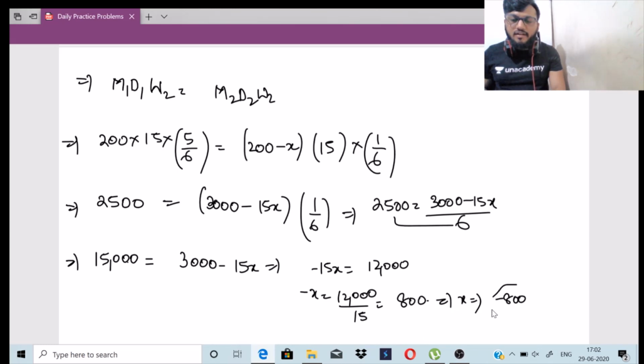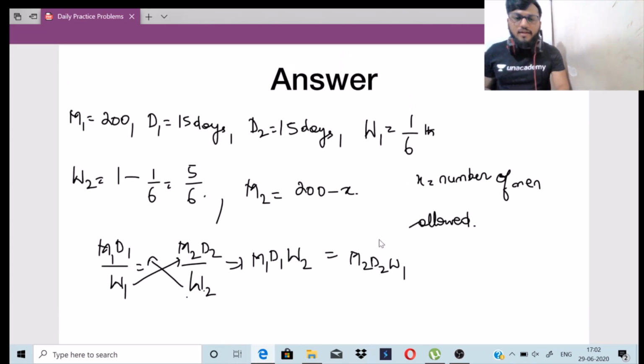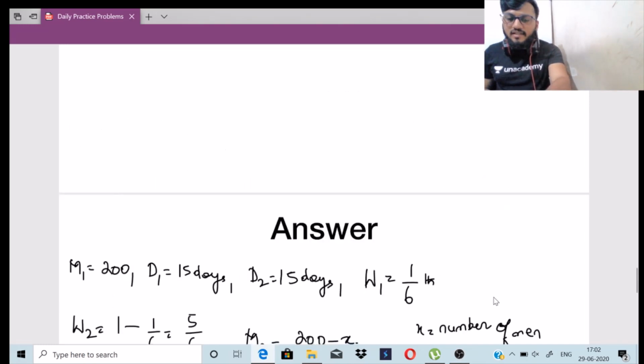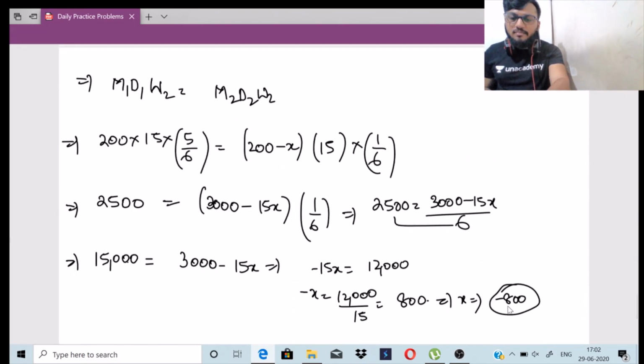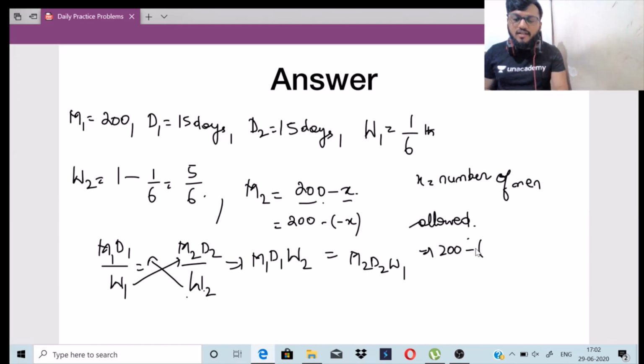So you guys will be like, sir, minus 800 came, now how do we solve? Go back to the question. What I have written here, 200 minus x, right? 200 minus of minus x, you will be writing here. So 200 minus, what is x here? Basically x is minus 800, right? So I am writing here, minus 800. So minus and minus, it will be plus. So 200 plus 800 is equal to 1000, right?